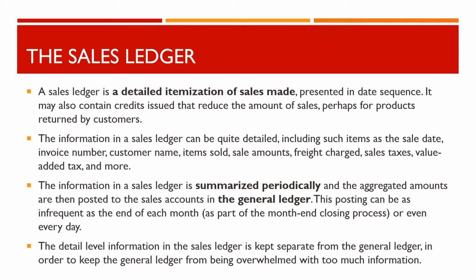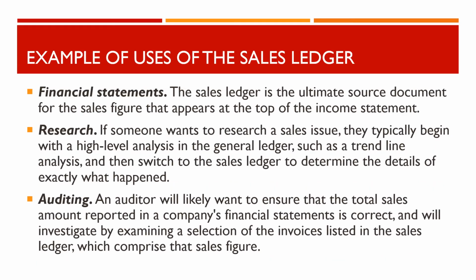The detail-level information in the sales ledger is kept separate from the general ledger, in order to keep the general ledger from being overwhelmed with too much information. The following are examples of how a sales ledger can be used. Financial statements. The sales ledger is the ultimate source document for the sales figure that appears at the top